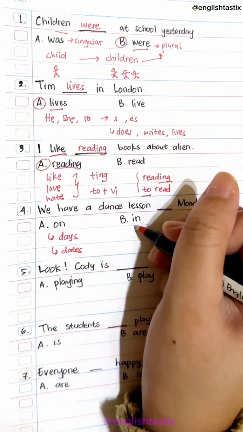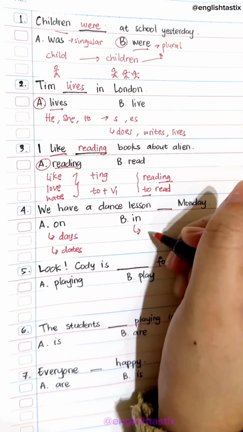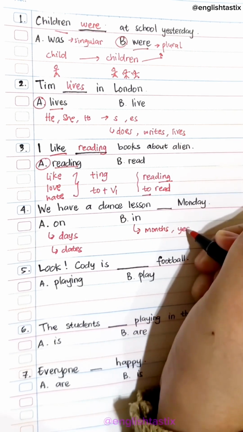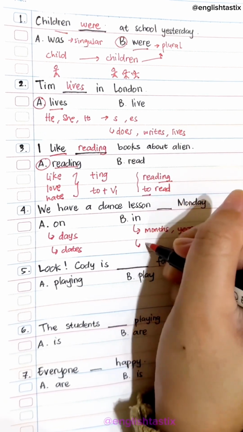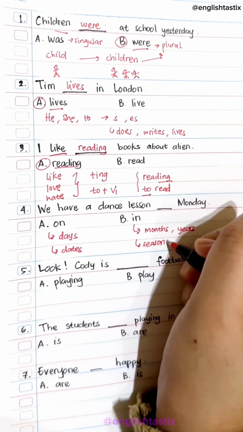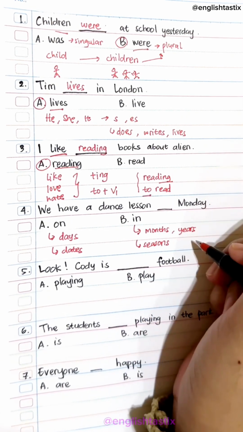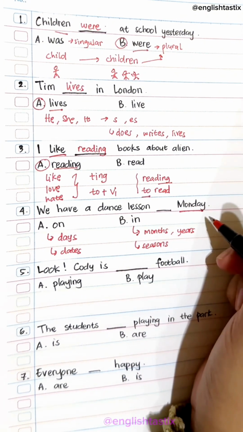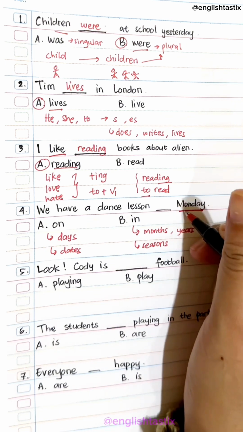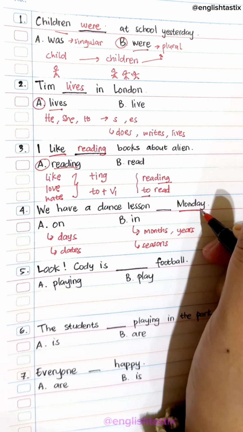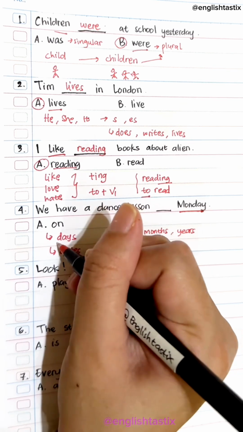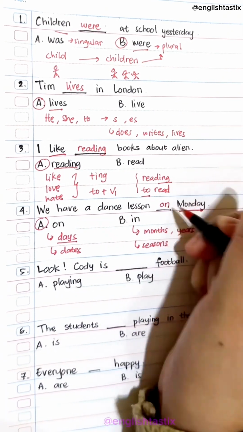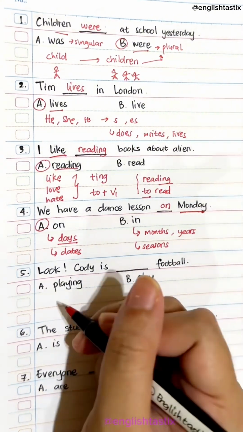And in is used for months and years, like in January, in 2024. In is also used for seasons, like in winter, in summer. And the keyword here is Monday, okay? So, we use on or in. The answer is on, because it is a day, right? We have dance lesson on Monday.